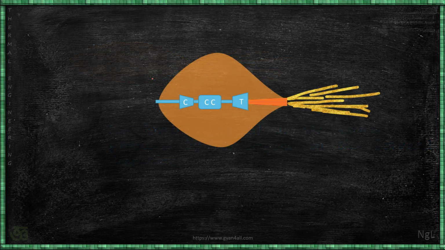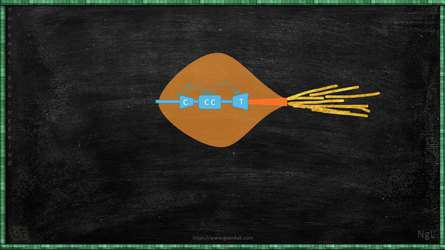Inside the balloon or the vehicle, we need one compressor which will supply the compressed air, and air will enter into the combustion chamber where the fuel will be burned, and that will increase the temperature even more. After the compressor it will enter into the turbine, and the turbine will produce the power.